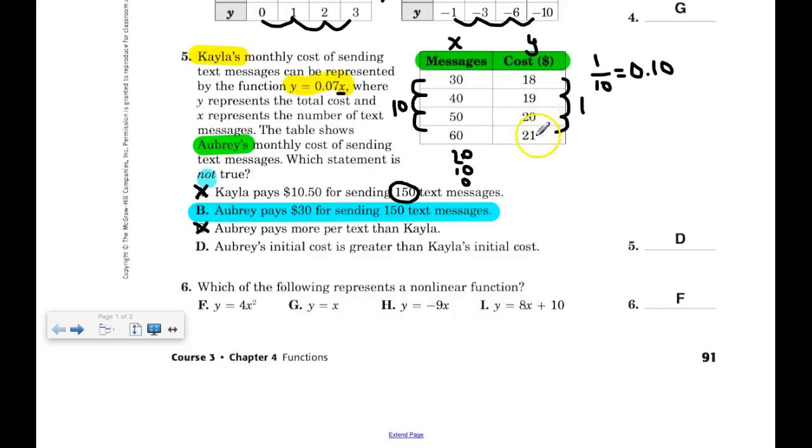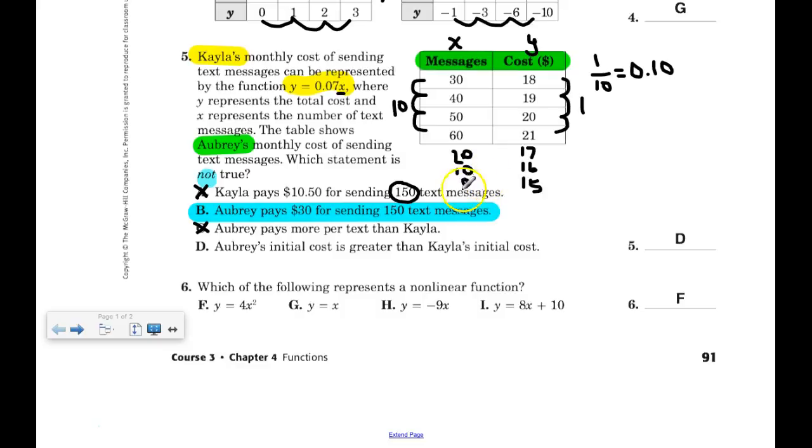These are increasing by 1, which means if I'm going to subtract, I'm going to decrease by 1. So 20 text messages would correspond to $17. 10 text messages would correspond to $16, and 0 text messages would correspond to $15. So it sounds like there's a $15 fee for Aubrey plus 10 cents per text message. Okay, so she's paying more no matter what.